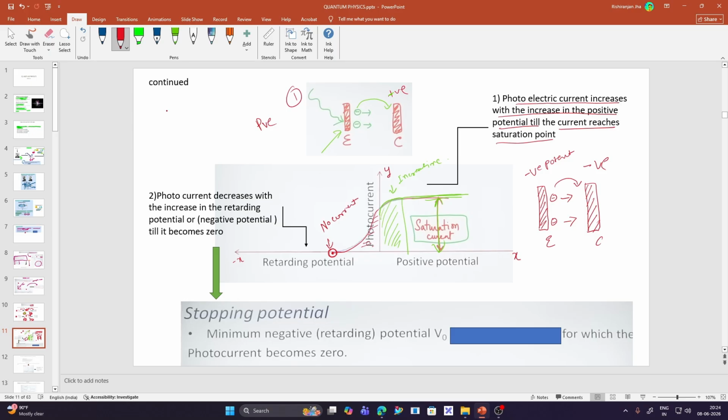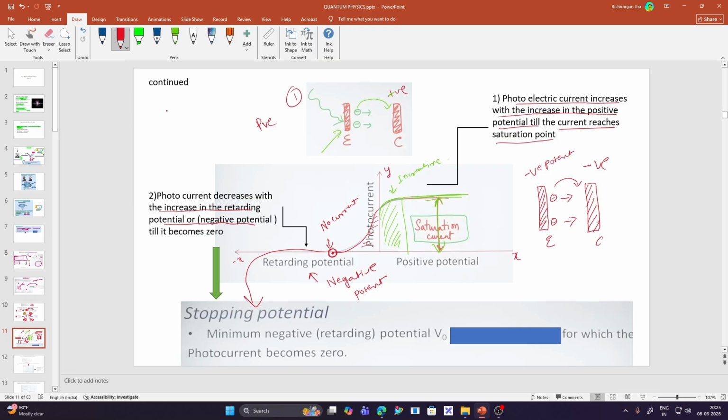And so it is clearly explained that photocurrent decreases with the increase in the retarding potential or the negative potential. Just keep in mind, this retarding potential is also known as negative potential. So the photocurrent becomes zero. Now the point at which this photocurrent becomes zero is called the stopping potential.